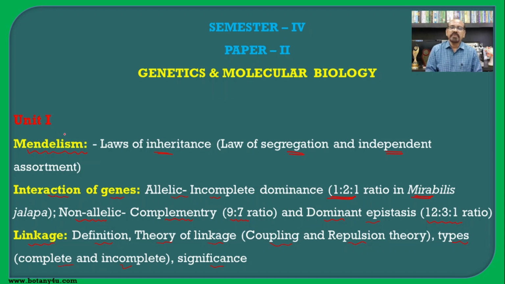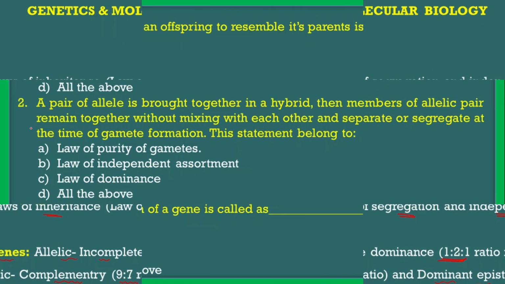So today we will see different MCQ type of questions, that is 60 MCQs based on this unit of paper 2, that is genetics and molecular biology. So let's see the different MCQs in this lecture.